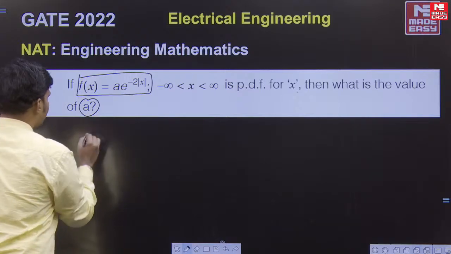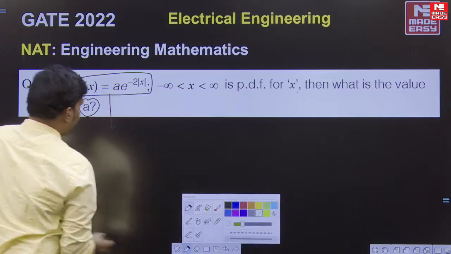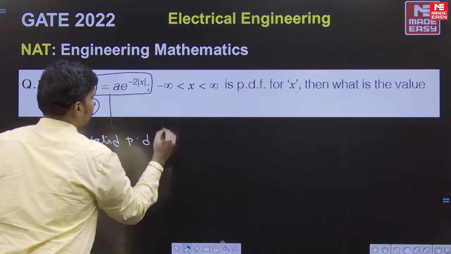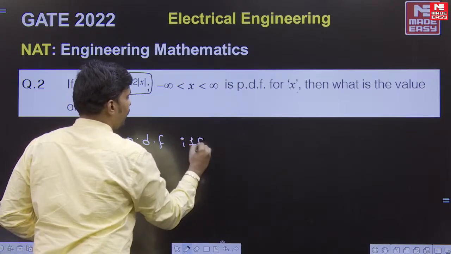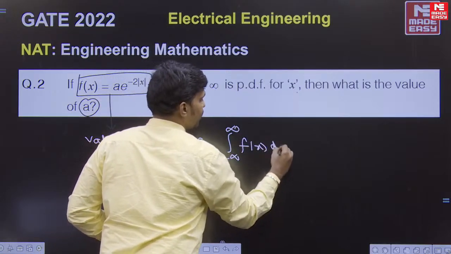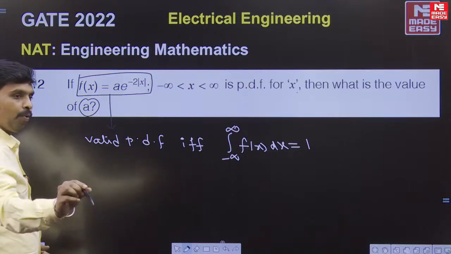So f of x is a valid PDF if and only if the integral from minus infinity to infinity of f of x dx is equal to 1.